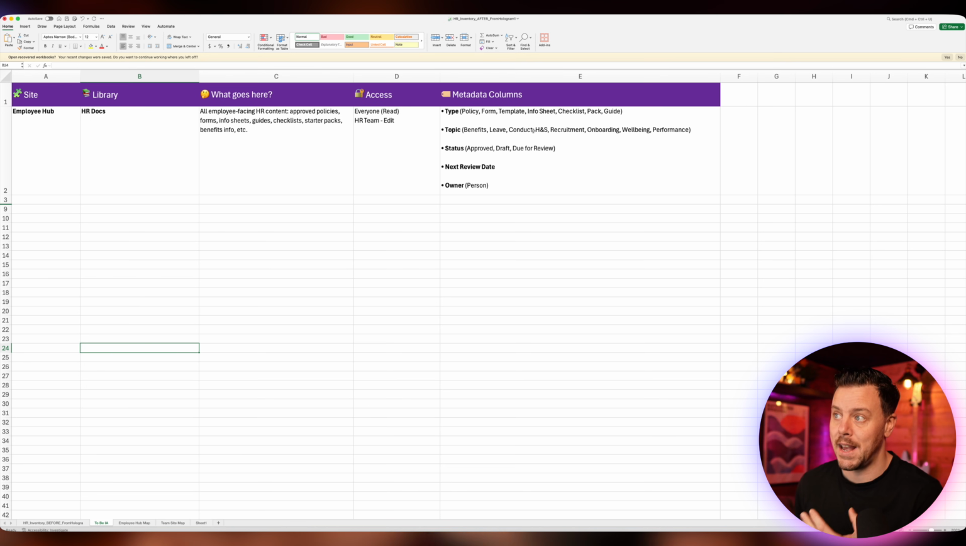Similar with conduct, health and safety, etc. You kind of see where I'm going. And this gives us the flexibility to create those views and pop them onto a page and make it as useful for people as we can. Other stuff we'll have in here is approved, draft, due for review.